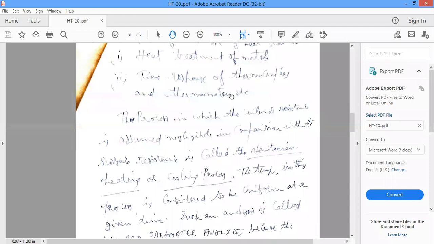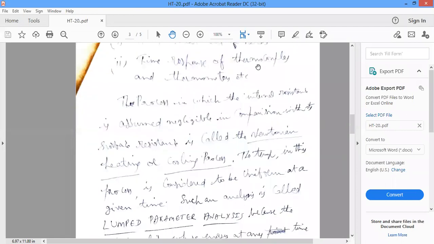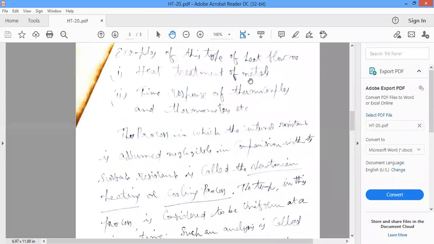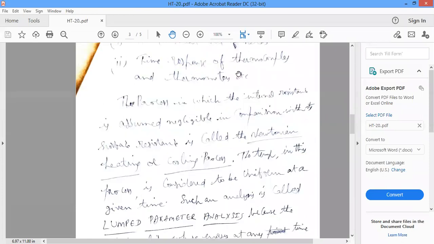So where do you apply this lumped parameter analysis? In the heat treatment of metals and time response, that is the variation of temperature with respect to time. Mainly the time response of thermocouples. With the help of a thermocouple or thermometer, you can measure the temperature with respect to time. Obviously, in the unsteady state condition, there is variation of temperature with respect to time. So examples of this lumped parameter system: heat treatment of metals, and time response of thermocouples and thermometers, etc.